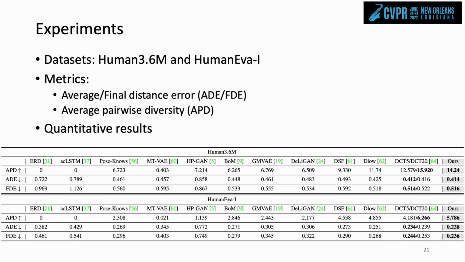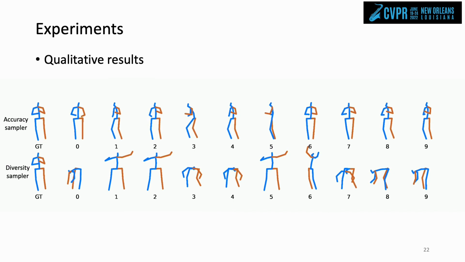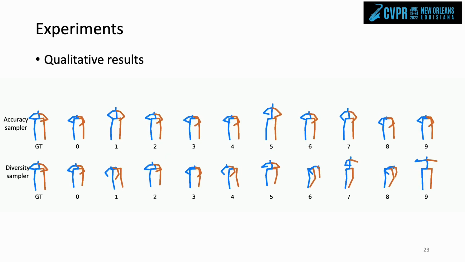We use two datasets to evaluate the performance of our algorithm and common metrics. We can see that our methods can achieve good performance in both metrics. Here is an example of our prediction results. We can see that the samples from the accuracy prior can be closer to the ground truth, while the samples from the diversity prior explore more different modes. There is another example.